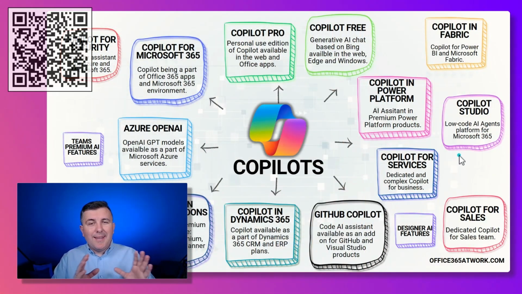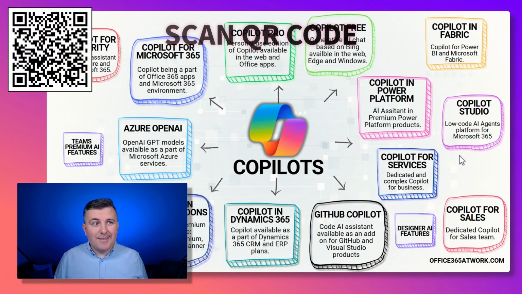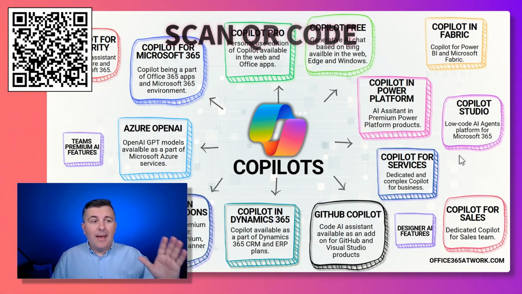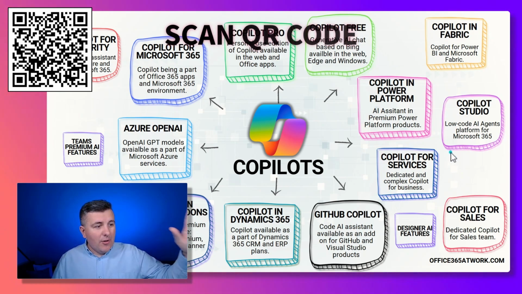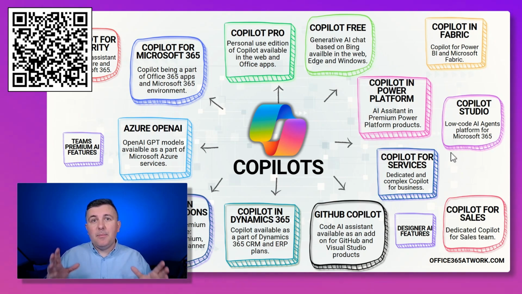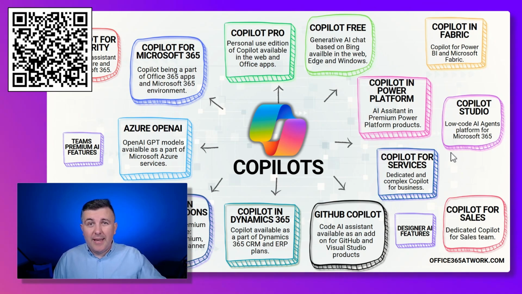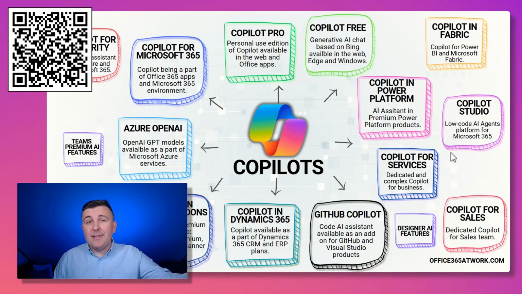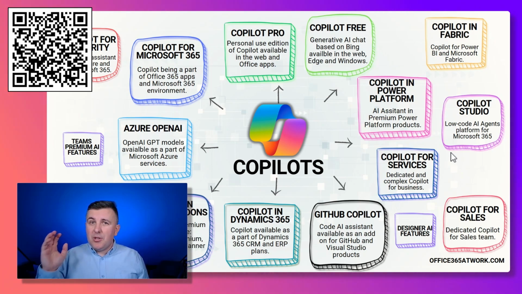On the screen, you can see the portfolio of Copilot products. And the main difference between Copilot and a Copilot product with ChatGPT is in the security and privacy of your data. Every tool that is highlighted on the screen will guarantee enterprise and commercial protection of your data. None of your data that you put in any Copilot product will be shared with OpenAI or with Microsoft, and what is most important, that data will not be used to teach the large language models behind.